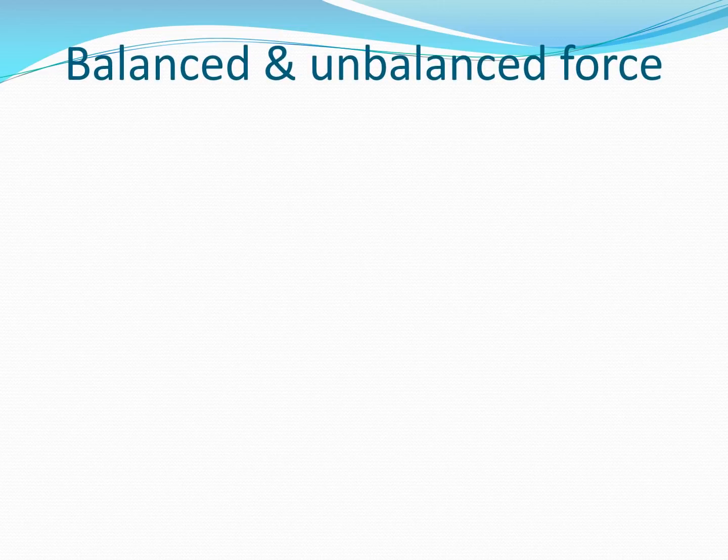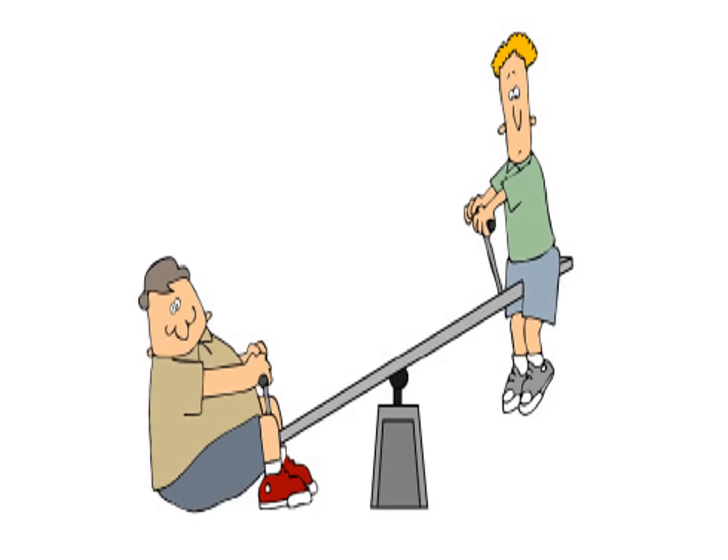Now we will discuss unbalanced force. Unbalanced force is going to be the opposite of balanced force. We will take the same examples which we used for balanced forces. In balanced force, the first thing we discussed was the seesaw. If on a seesaw, one side has more weight than the other side, or one has more force than the other side, there will be movement towards that side. Here if you see, the left hand side has more weight, and that is why it is moving towards that side.